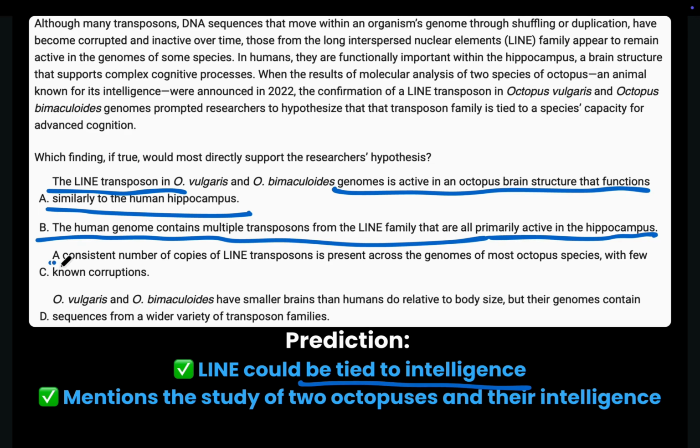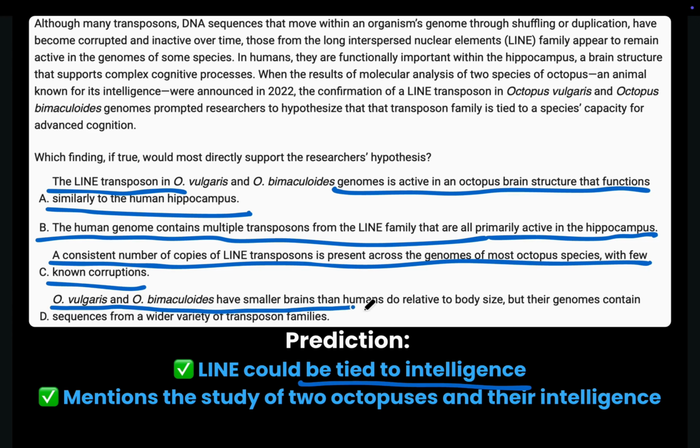Choice C. A consistent number of copies of LINE transposons is present across the genomes of most octopus species, with few known corruptions. This shows LINEs are common and functional, but does not mention any connection between LINEs and octopus intelligence. Choice D. O. vulgaris and O.